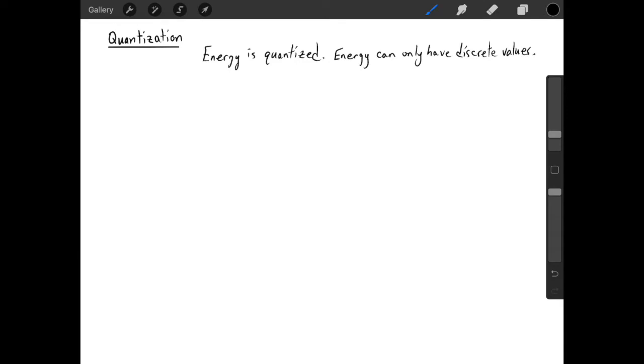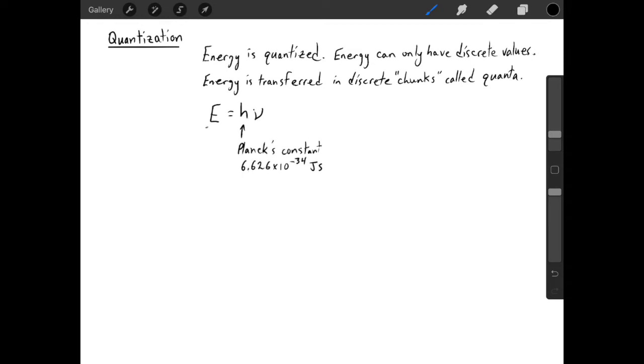And when energy is transferred to and from a system, that means it has to be transferred in discrete chunks. And those discrete little chunks of energy are known as quanta. And the energy of electromagnetic radiation is always going to be given by the expression energy equals a constant times the frequency. So in this expression, the E, the energy, is the energy of a single quantum of radiation that has that frequency nu.